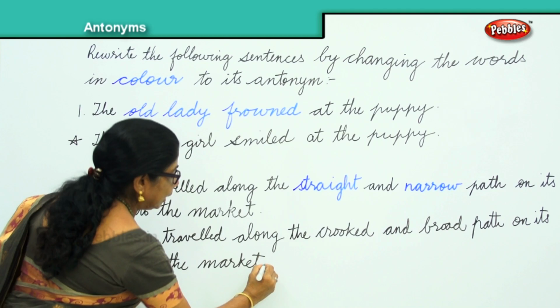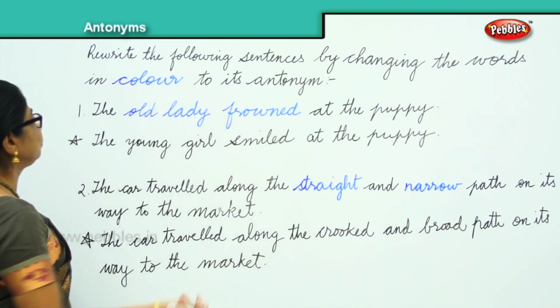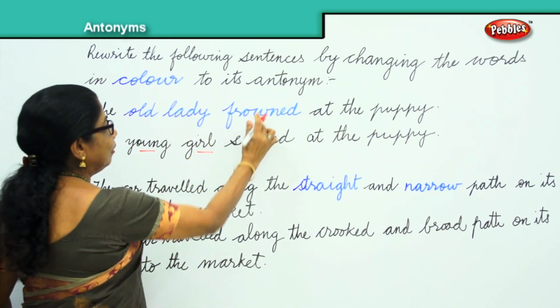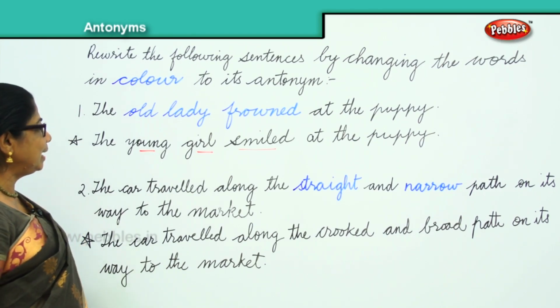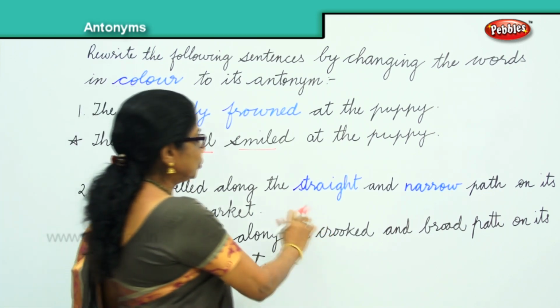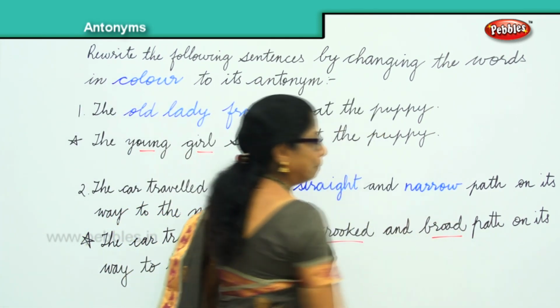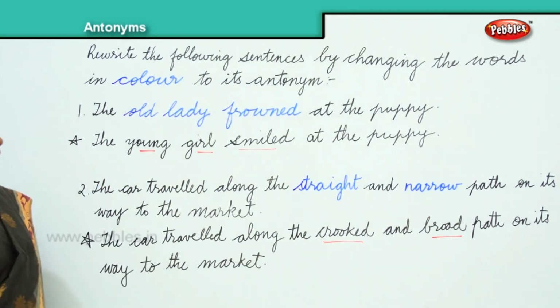Now, look at that very carefully. We have done the changes necessary. Now, look. Old, we put young, lady, girl, frown, smiled. Alright. So, the young girl smiled at the puppy. And here we have, for the straight we have crooked, narrow we have broad. Alright. So, we have found the antonyms for the words in color.